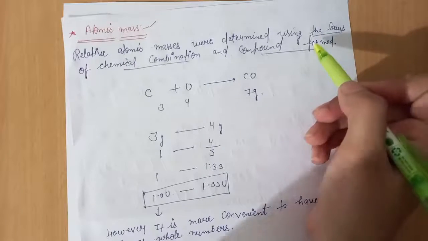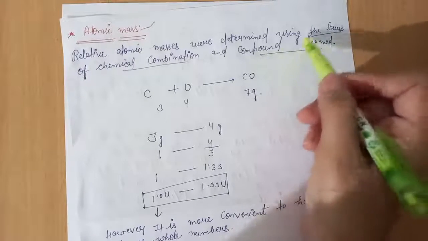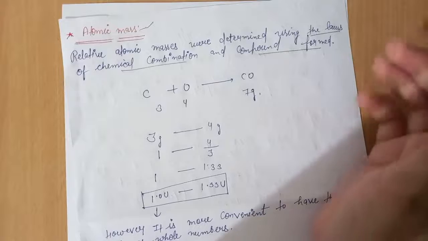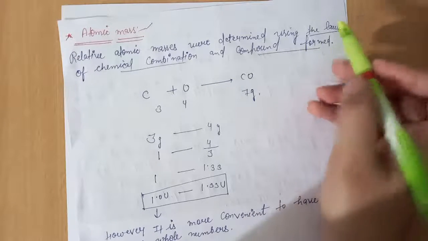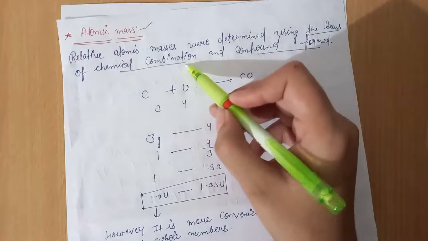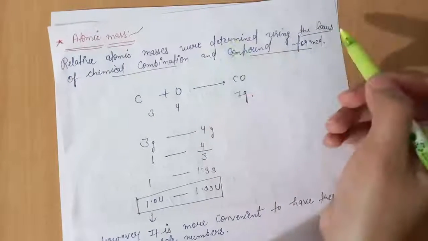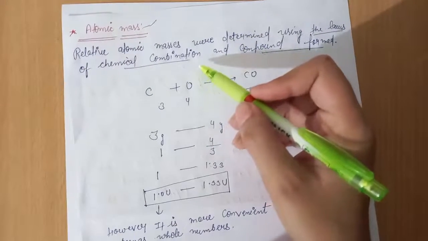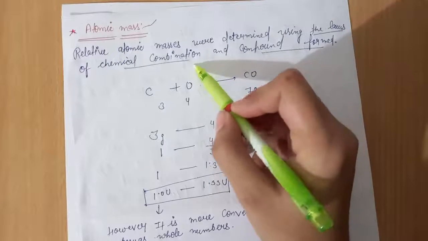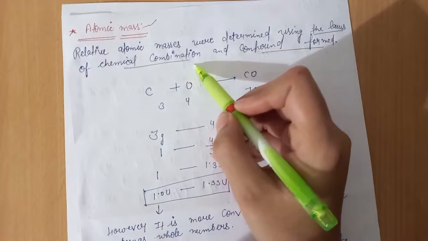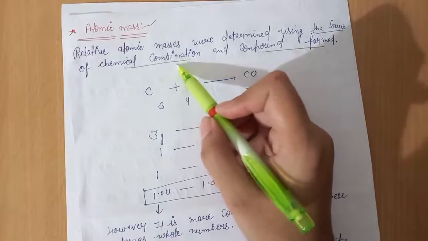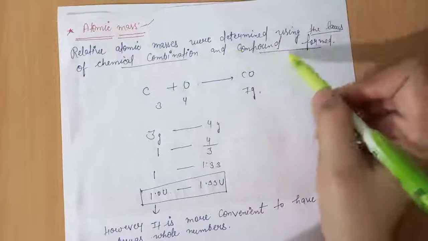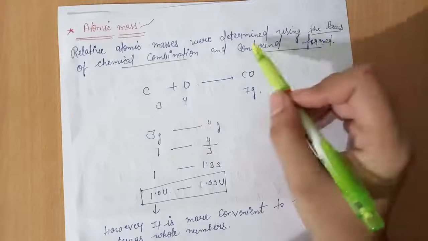You know how compounds form? We can understand the formation of compounds using the law of conservation of mass and the laws of chemical combination also. The laws of chemical combination include two laws: first is the law of conservation of mass, and second is the law of definite proportion. And compounds formed. So how are compounds formed?